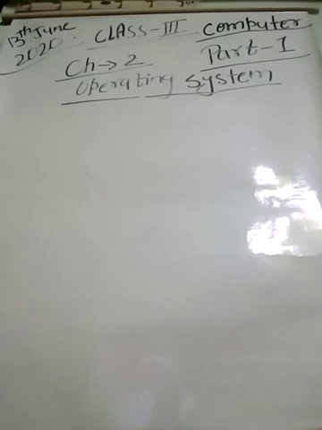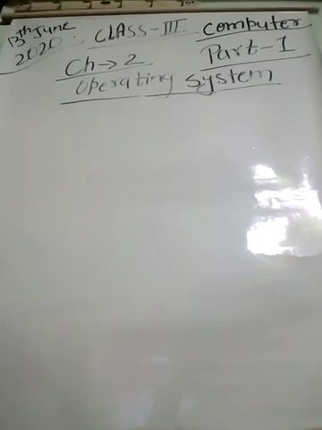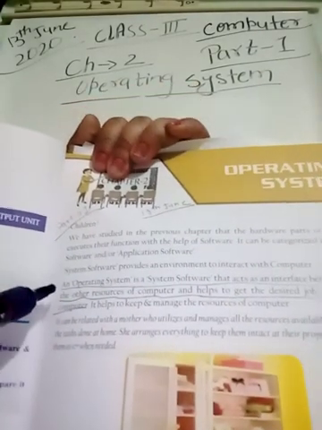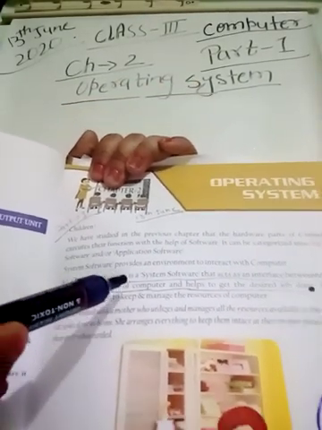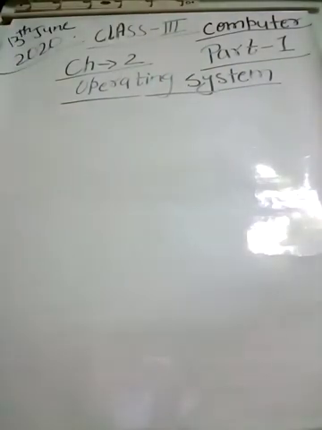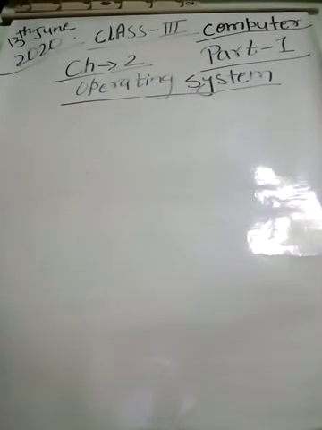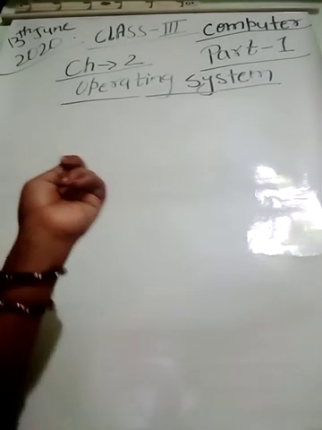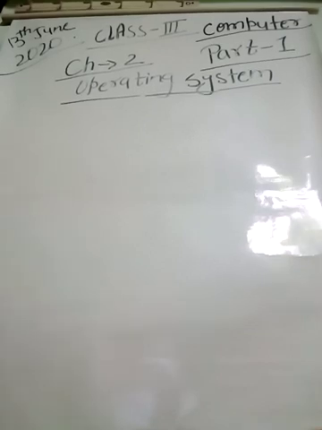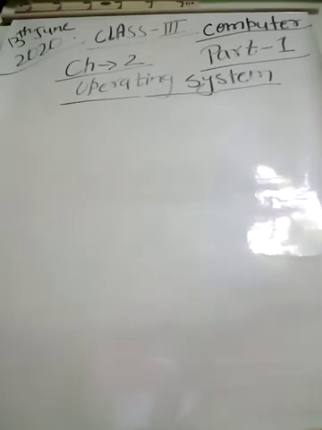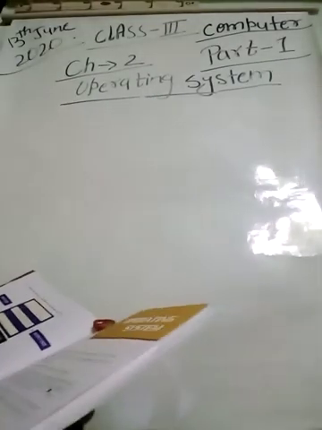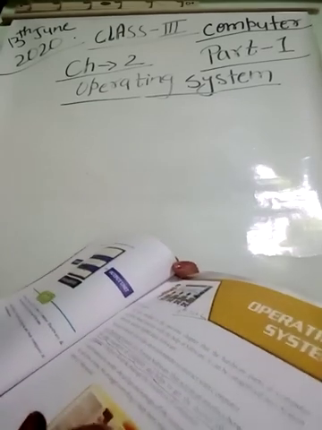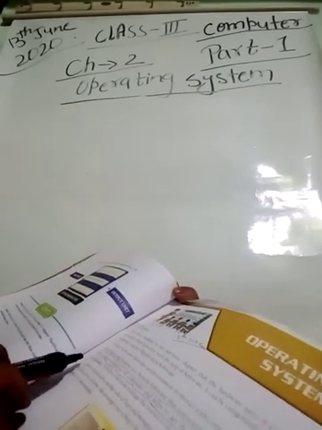When you look at page number 11 in your book, the definition of an operating system is given there. I am going to read it out. An operating system is a system software that acts as an interface between the user and the other resources of the computer and helps to get the desired job done from the computer.